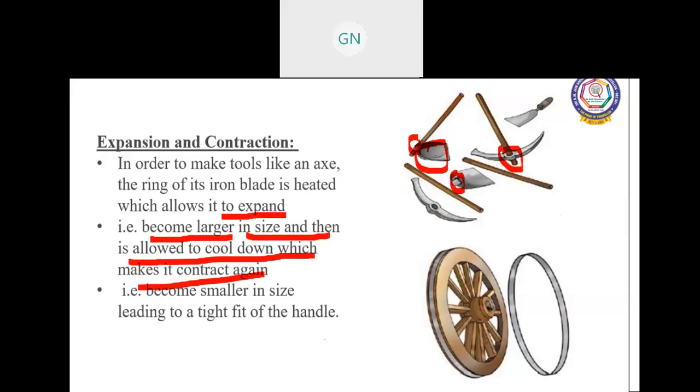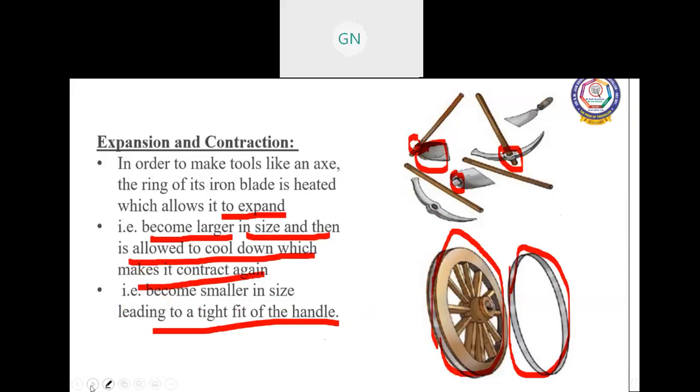So when it is cool, it will be fixed on the metal and become smaller in size, leading to a tight fit to the handle. Now it is a very tight fit to the handle. Similarly, for the wooden wheel, they will heat the metal ring, then the metal ring will fit onto the wooden wheel. So this is the expansion and contraction used in tools.